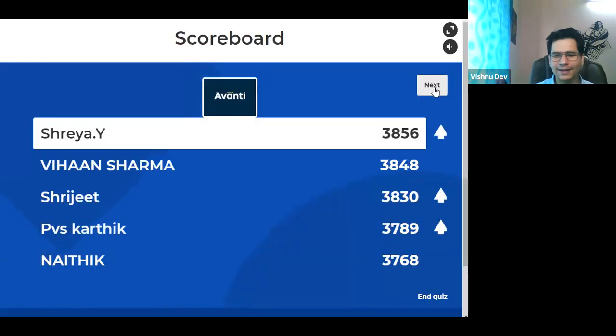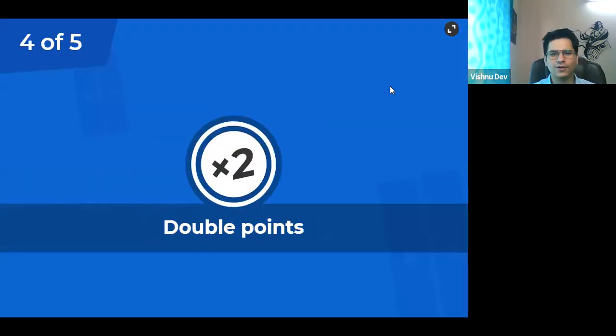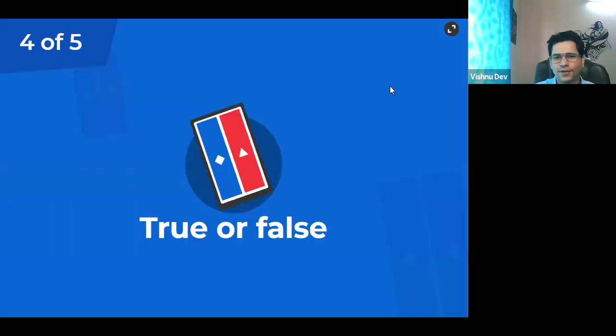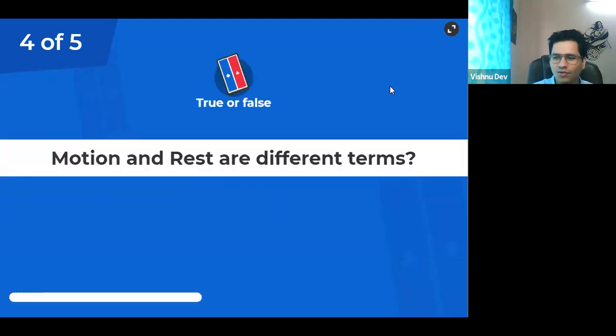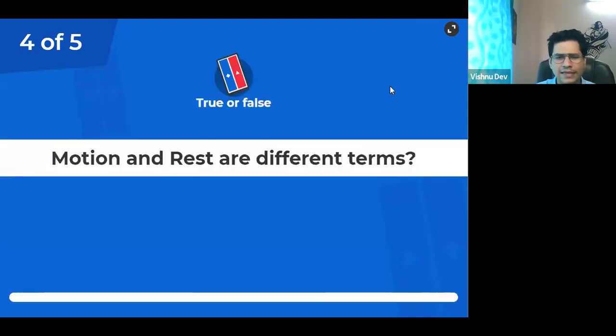Now, Shreya, it is Shreya, right? Shreya is in first position, Yan second. Chalo. Fourth question, everyone. It is also double point and true or false. Easy. Motion and rest are different terms.